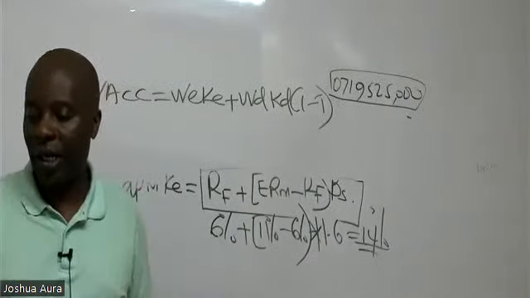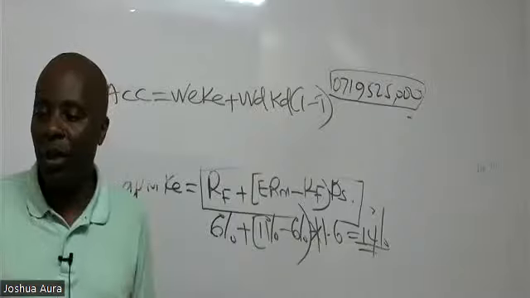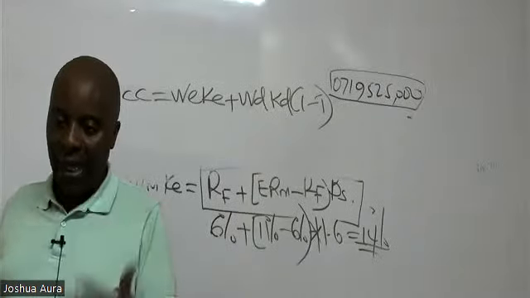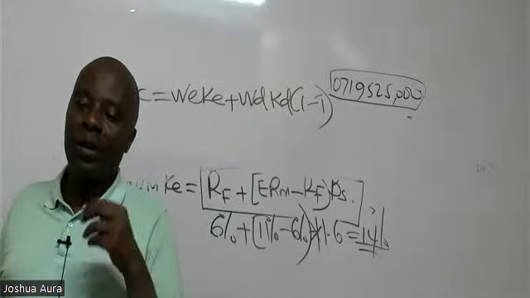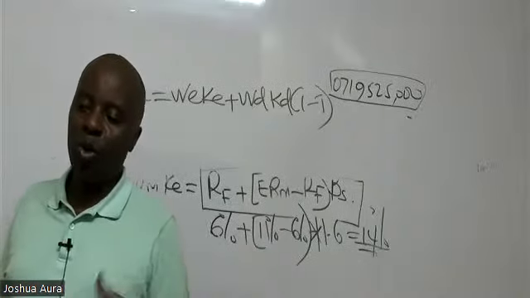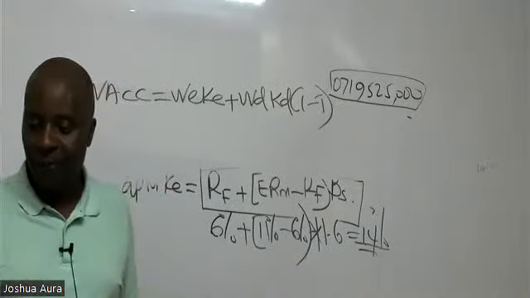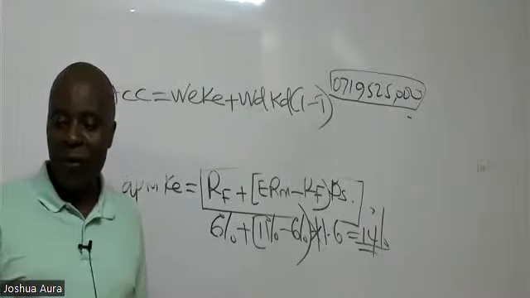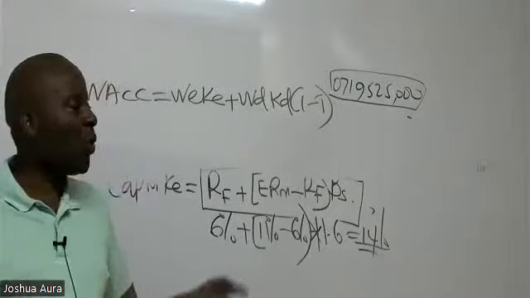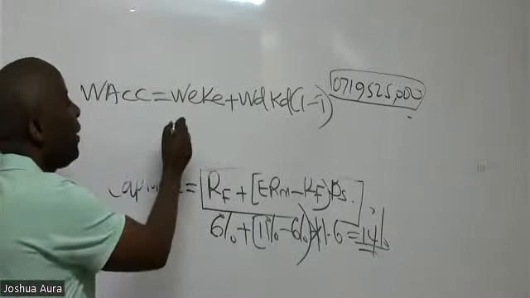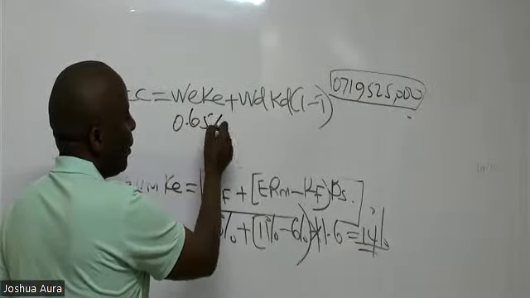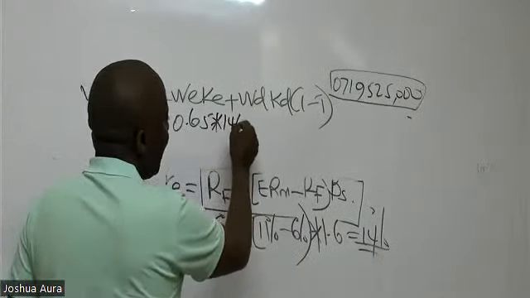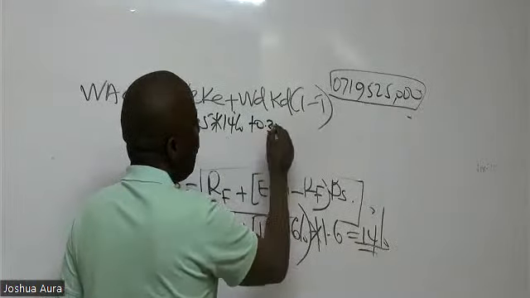What do we have there? Somebody, what do we have there for WACC? So let me remind you. Is there somebody who can remind us the value of weight of equity? 10.91. Okay. So what is the weight of equity? You guys are giving me a figure of 0.65. Cost of equity is 14%. Weight of debt was 0.35.